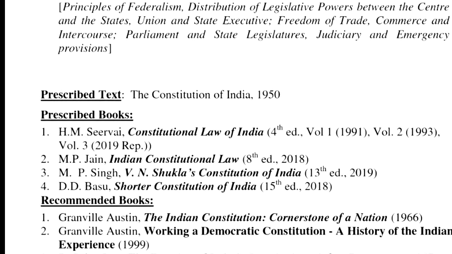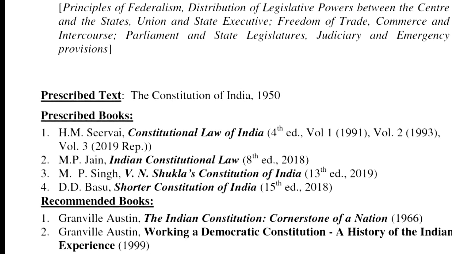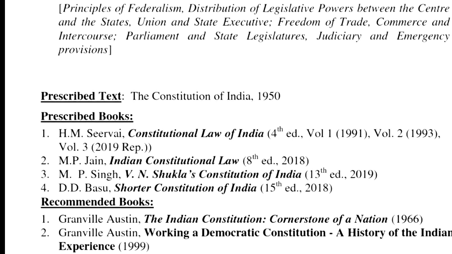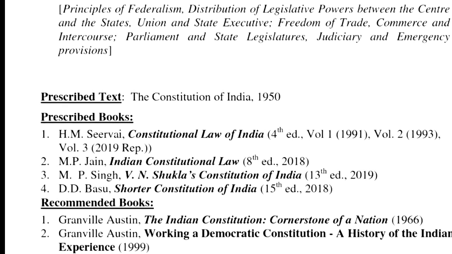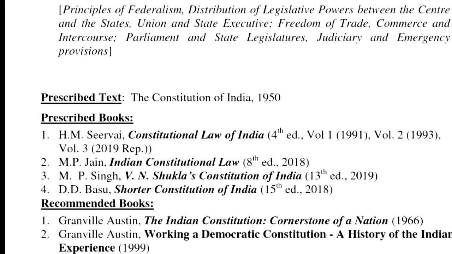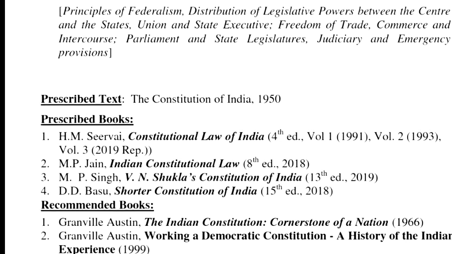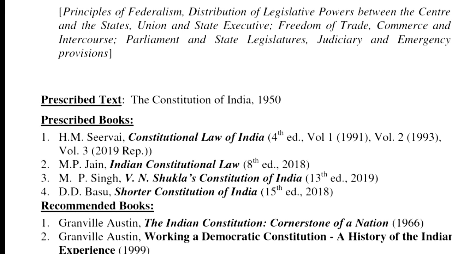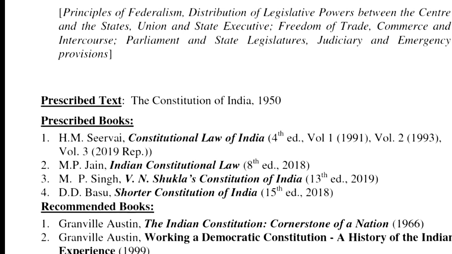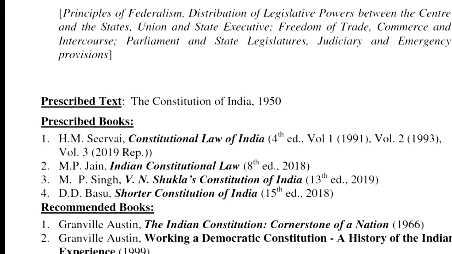So what is Article 31(b) saying? That any law which has been inserted in the 9th schedule is completely immune from being challenged for violating fundamental rights. Okay? That is the impact of 9th schedule. So any law that has been put under 9th schedule is immune from being challenged for violating fundamental rights.